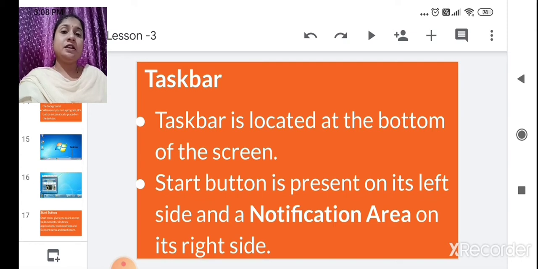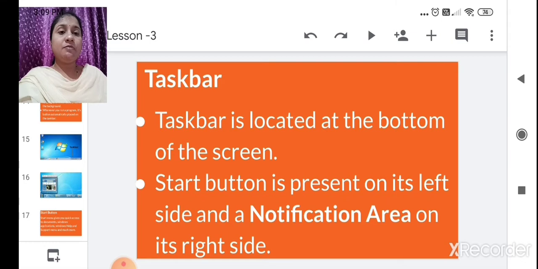We also learned about starting Windows: when we switch on the computer, a welcome message will appear first, like welcome to Windows XP, Windows 7 or Windows 10. After the welcome message appears, the first screen that appears on the window is the desktop. In this desktop there are small graphics and symbols, which are nothing but the icons. So all these things we learned in our previous class.